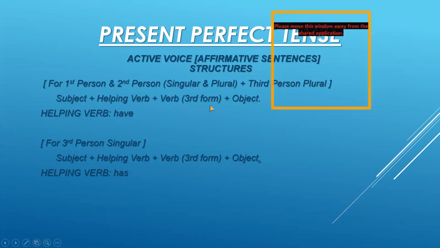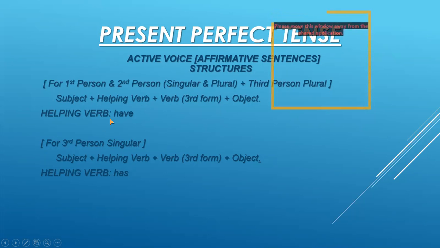Now remember that for perfect tenses, we use the third form of verb in the active voice as well as in the passive voice, because it is the rule of the passive voice that always third form of verb is used in passive voices. So remember that in active voice, we are also using the third form, and in passive voice, we are also using the third form.